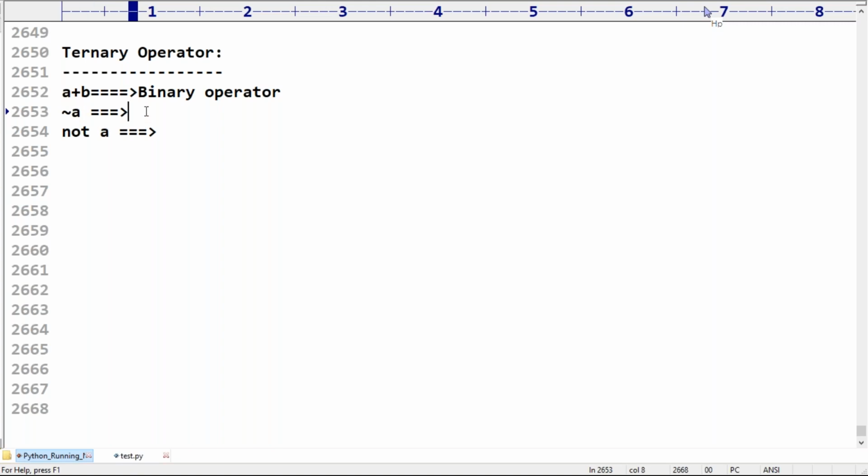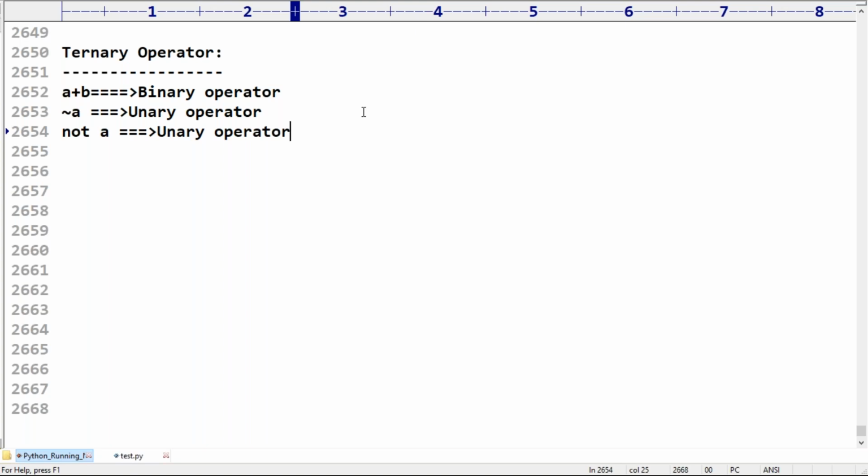Only one. That's why such operators are called unary operators.